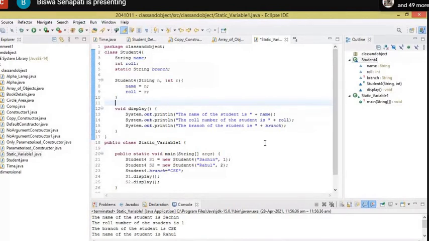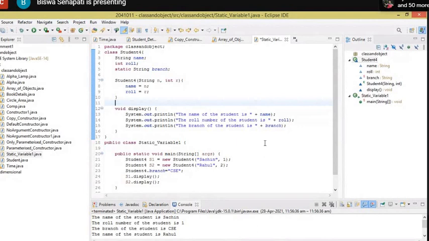But they all share the same branch, and we do not want to write the same branch for each object repeatedly. So we create a static variable so that it will contain only one variable. Here the string branch is CSE. So for each and every object, it will be CSE. So one memory is shared by all objects. Yes, sir. The class memory. Yes, that's what is called a class variable. Okay. Very good. Then continue.